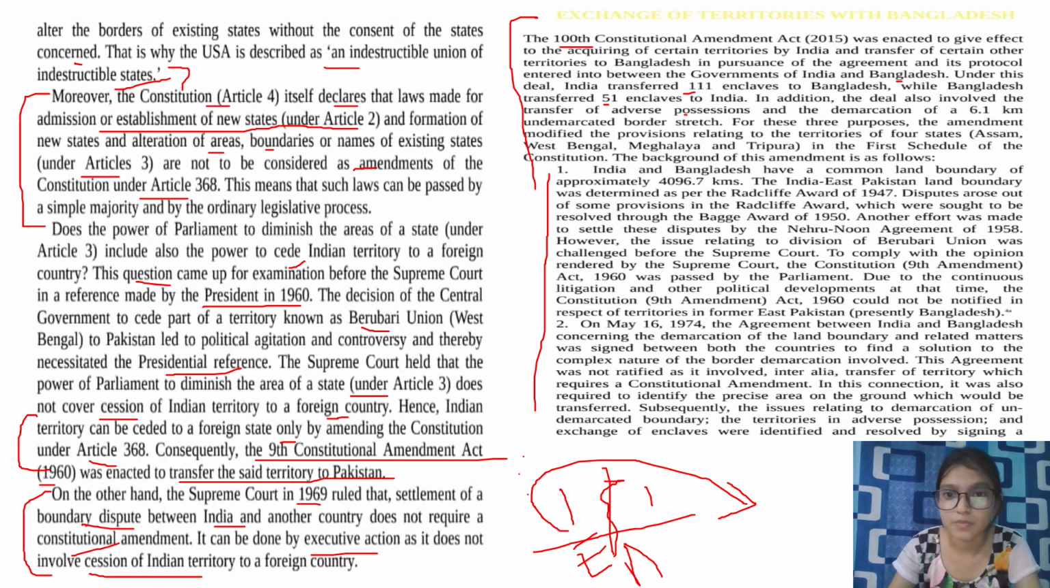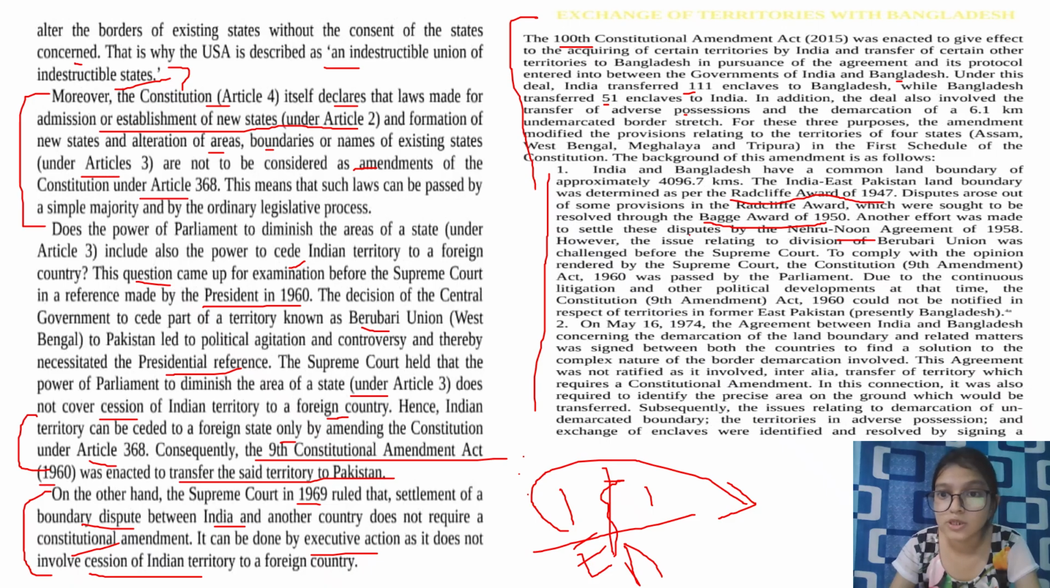It says India and Bangladesh have a common land boundary of approximately 4,096.7 kilometers. The India-Pakistan land boundary was determined as per the Radcliffe Award of 1947. So these are small points that you can note down. Disputes arose out of some provisions of the Radcliffe Award, which were sought to be resolved through the Bagge Award of 1950. Another effort was made to settle these disputes by the Nehru-Noon Agreement of 1958.